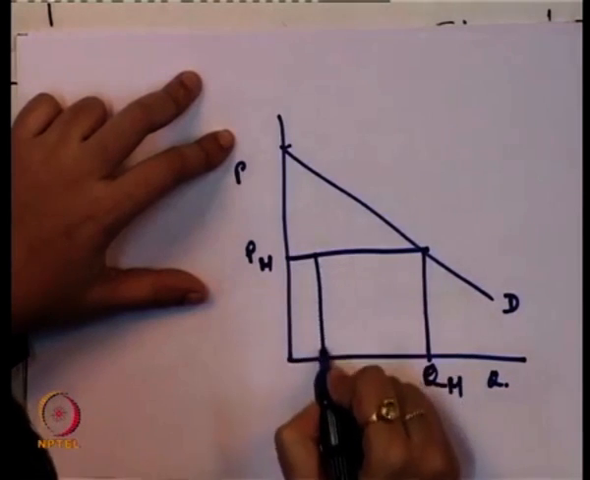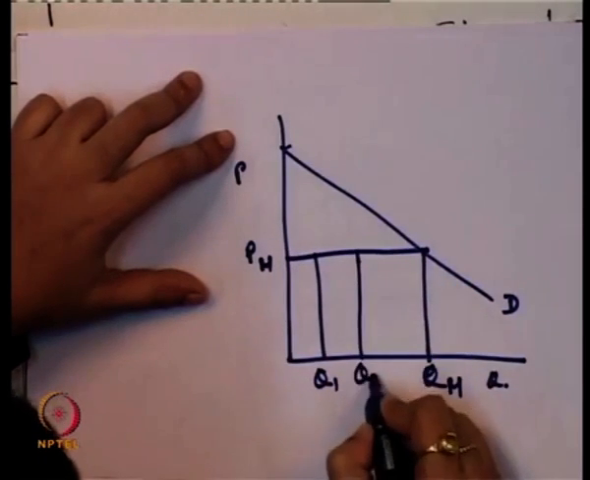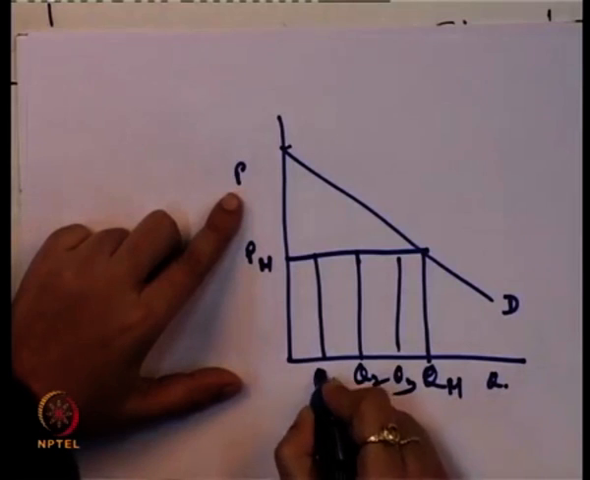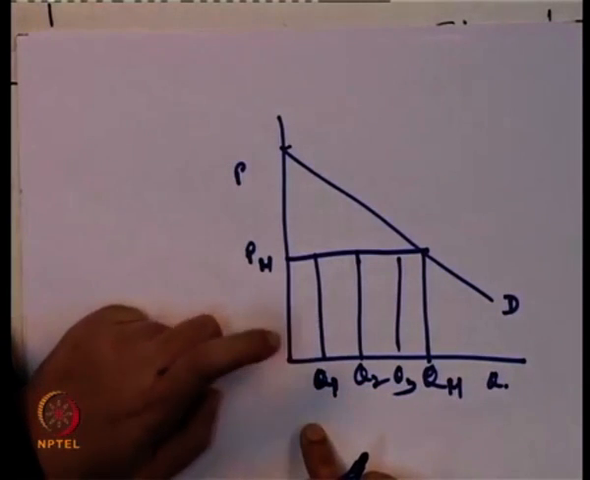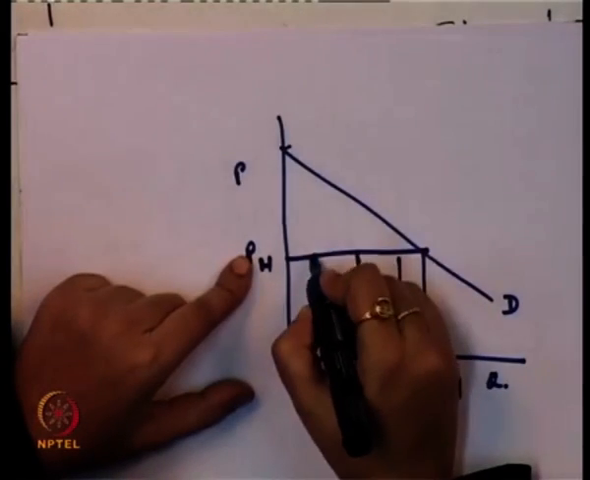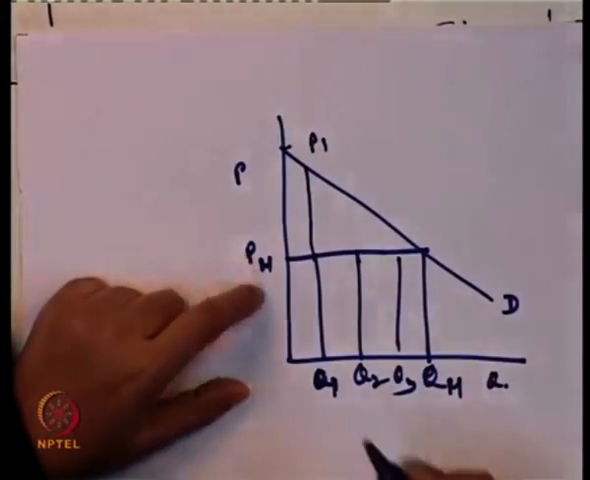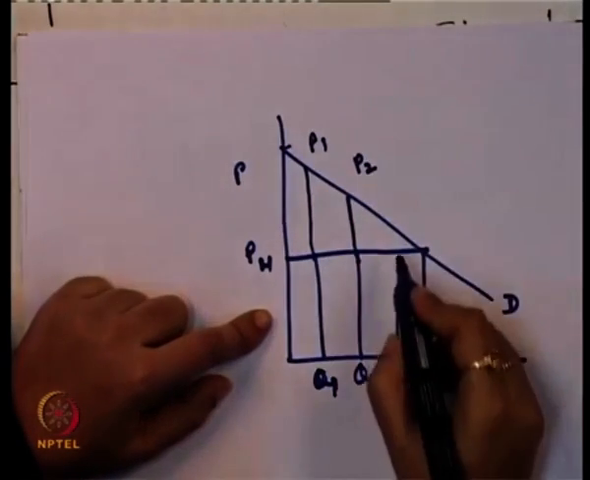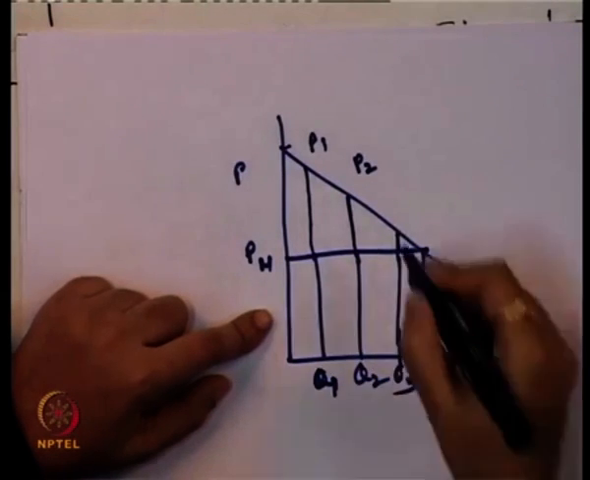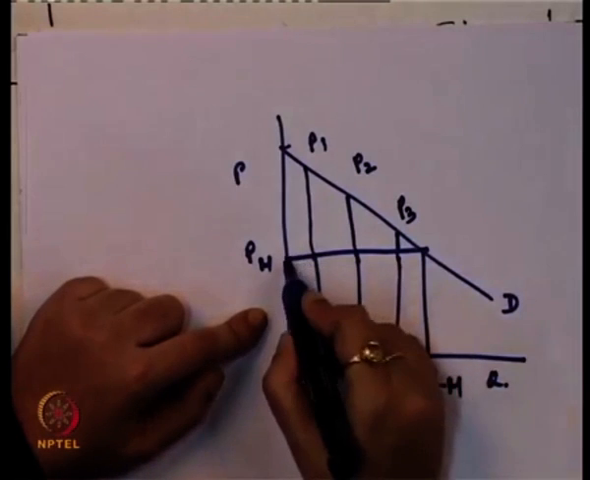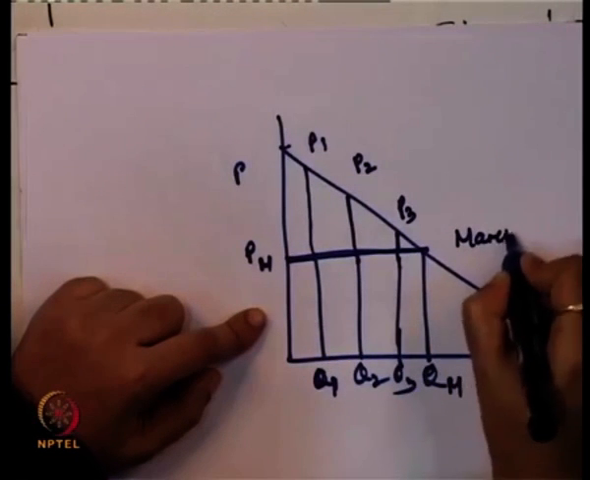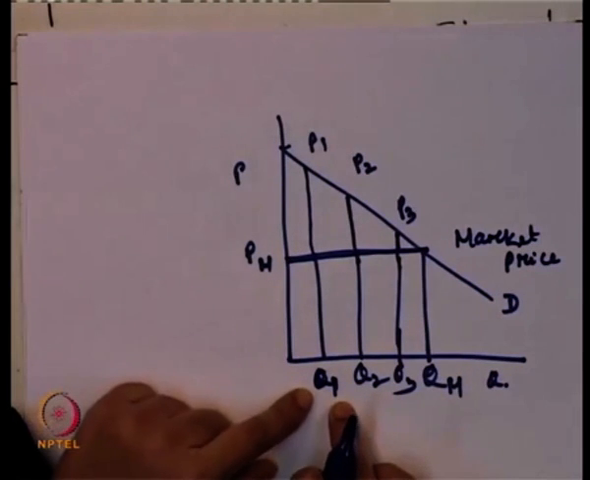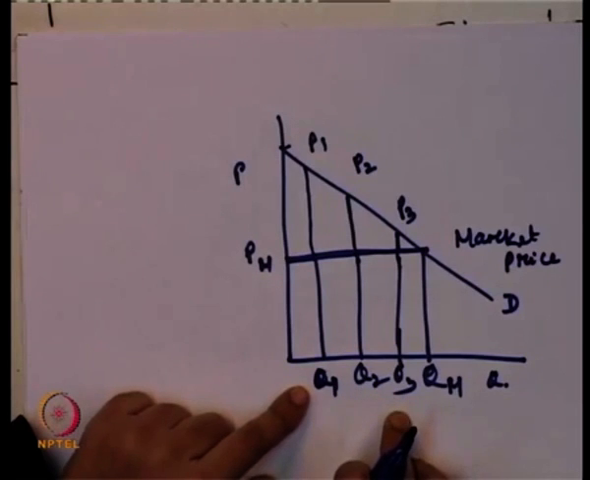This is QM. So, this is Q1, this is Q2, this is Q3. Now, to purchase this Q1 amount of the quantity, the consumer is ready to pay P1. To purchase this Q2, the consumer is ready to pay P2, and to purchase Q3, the consumer is ready to pay P3. But since PM is the market price, the consumer is only paying PM irrespective of whatever quantity they are buying, whether Q1, Q2 or Q3.